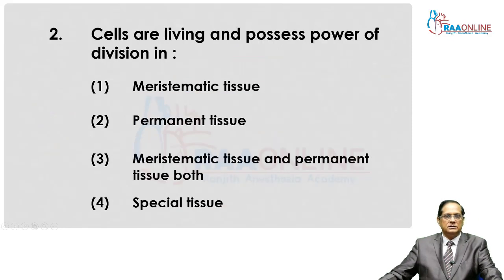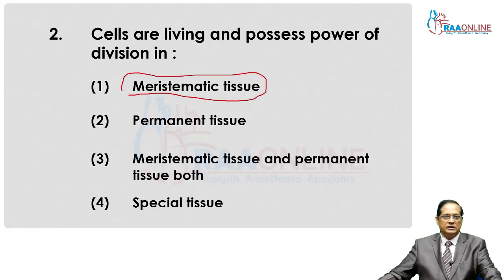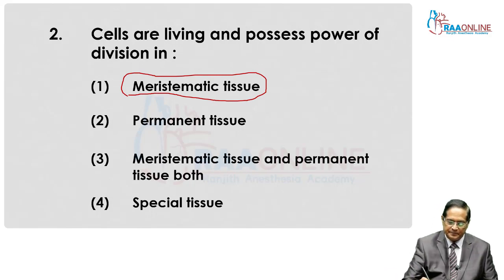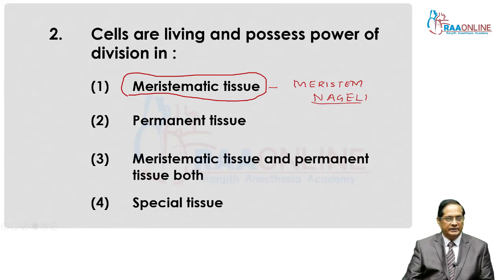Now, second question: cells are living and possess power of division. As I have already mentioned on the basis of terminology, this property is seen in the cells of meristematic tissue, also known as meristem. The term meristem was coined by Nageli, and meristose means to divide.